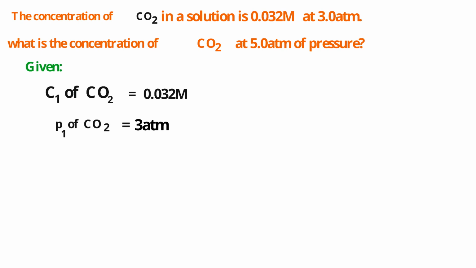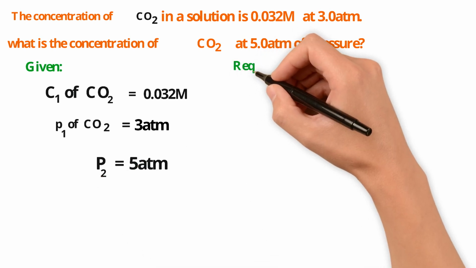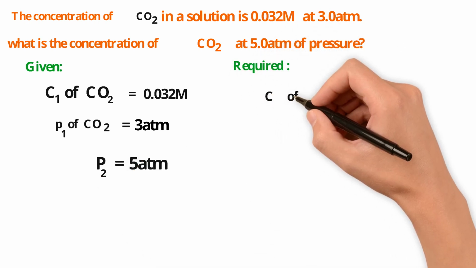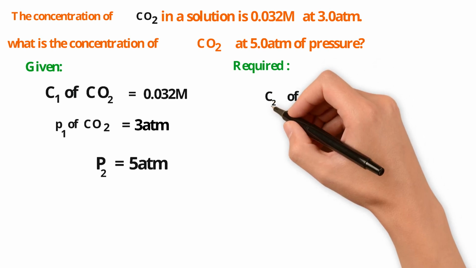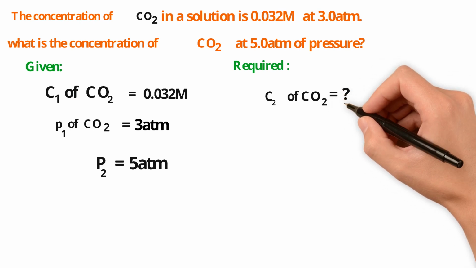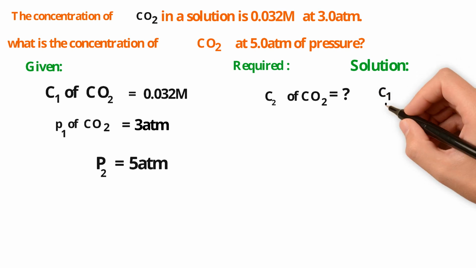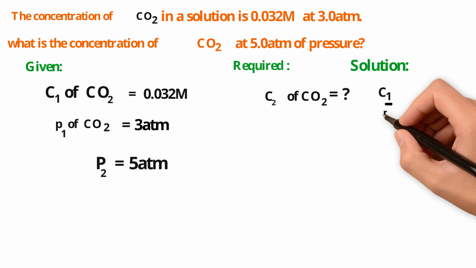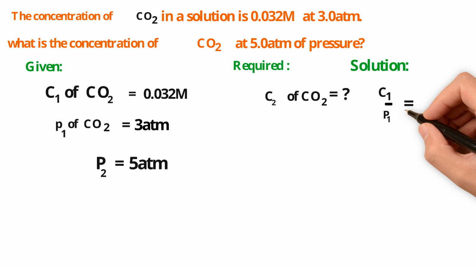Now, P2 is equal to 5 atmosphere. So, what is the solubility of carbon dioxide at 5 atmosphere is the question. The required one is C2, the solubility of carbon dioxide at 5 atmosphere. Solution. C1 upon P1 is equal to C2 upon P2.